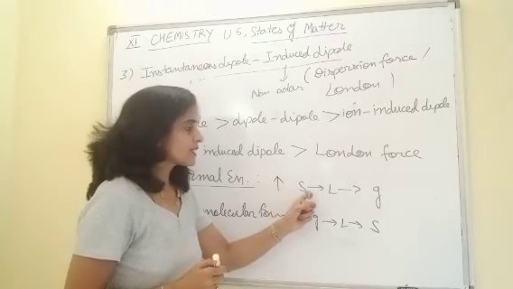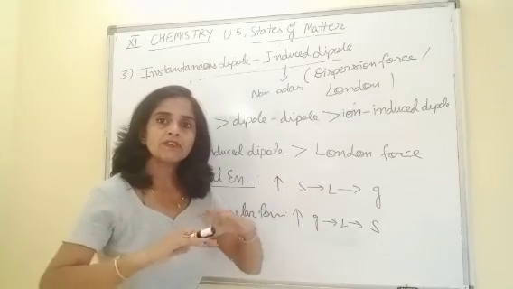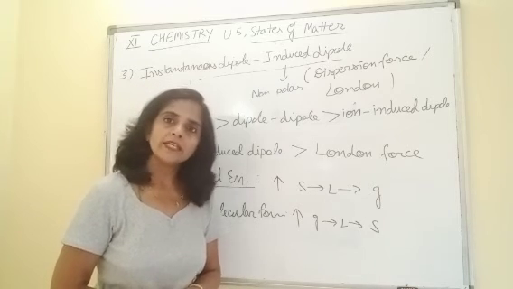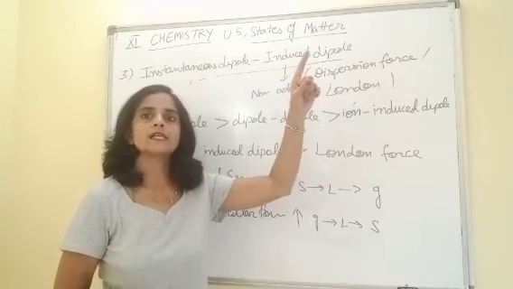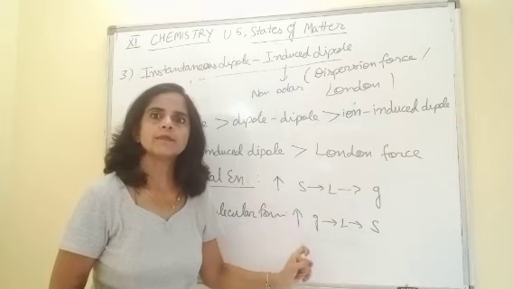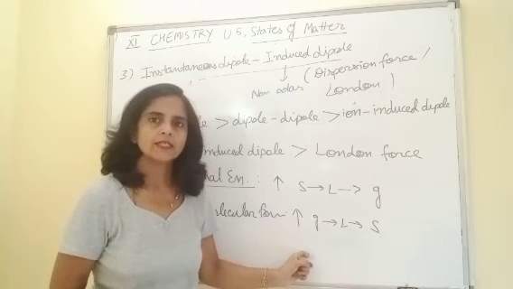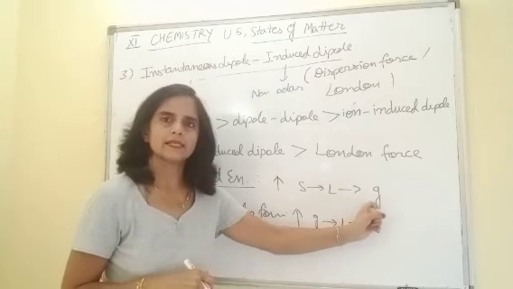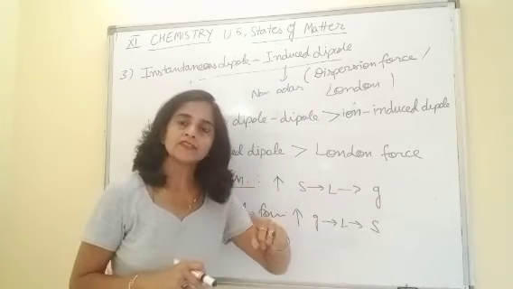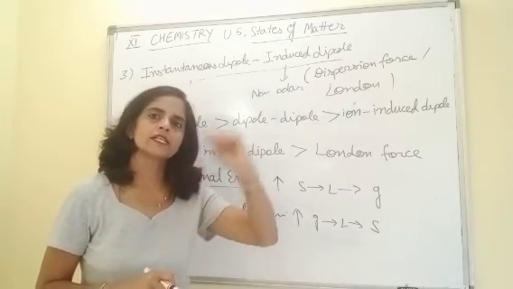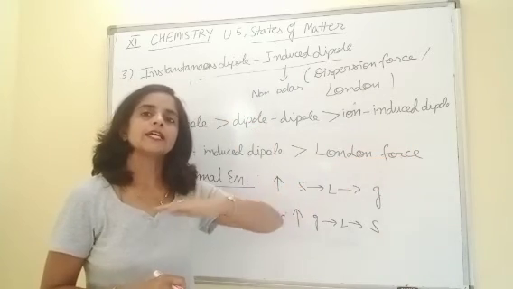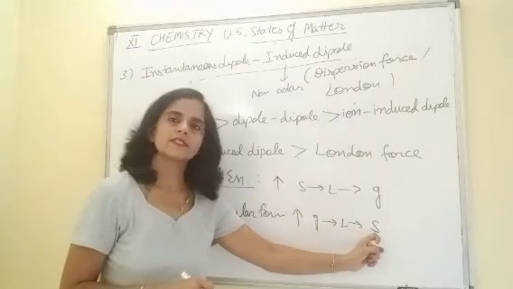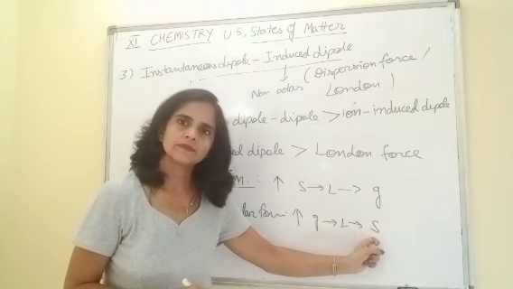So, to decide the physical state, a perfect balance should be there between these two. If thermal energy is on the higher side as compared to intermolecular forces, of course, the physical state would be gas. But if intermolecular forces dominate thermal energy, then the physical state is solid.